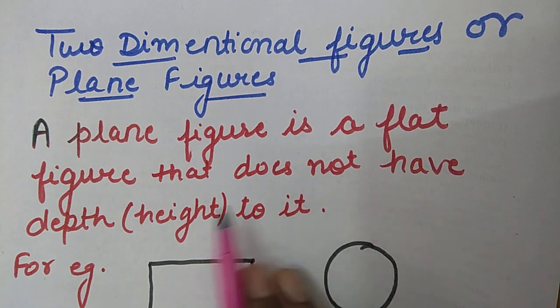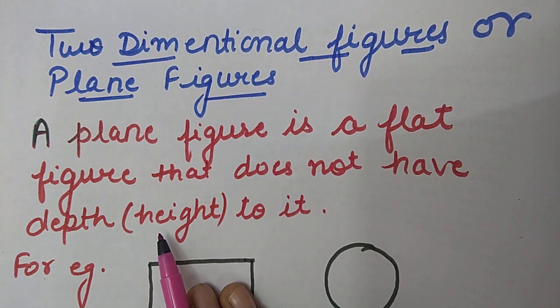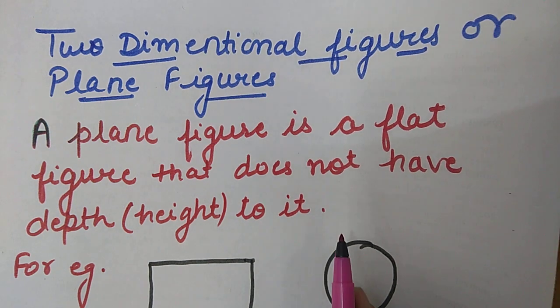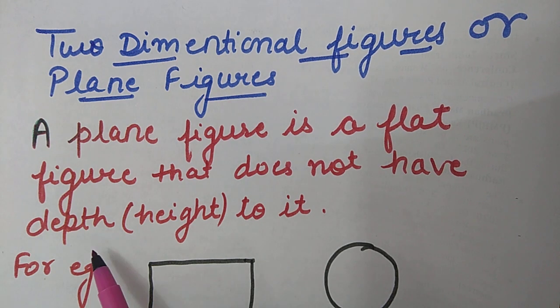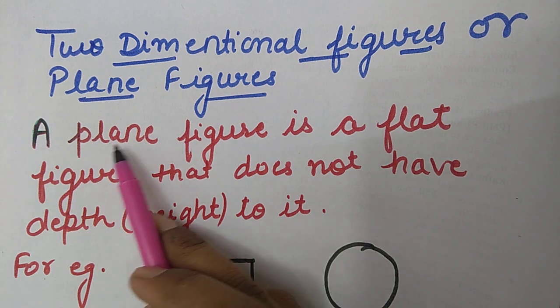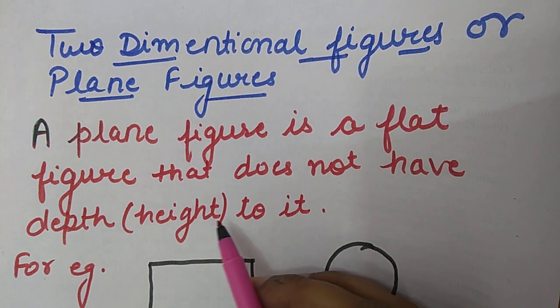A plane figure is a flat figure that does not have depth, or you can say height, to it. Generally we take two dimensions as length and breadth, so we can consider that it does not have the third dimension. Here I am taking the third dimension as height. So again I am repeating, a plane figure is a flat figure that does not have depth to it.